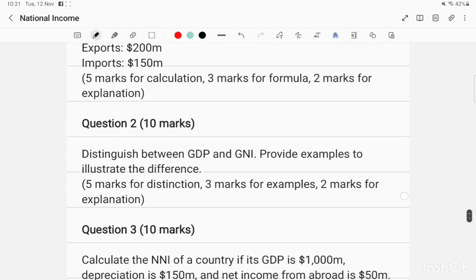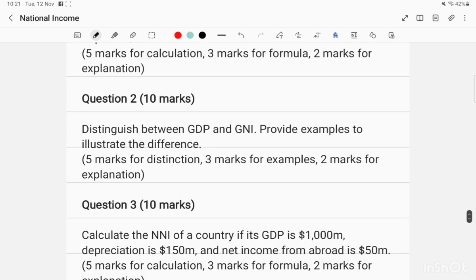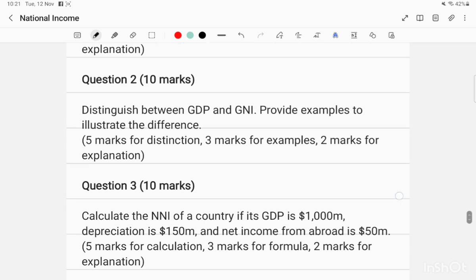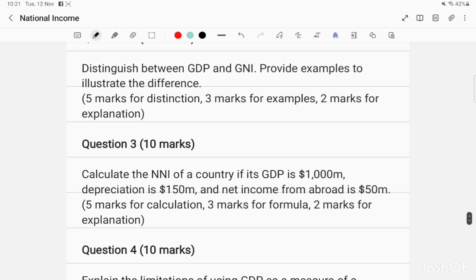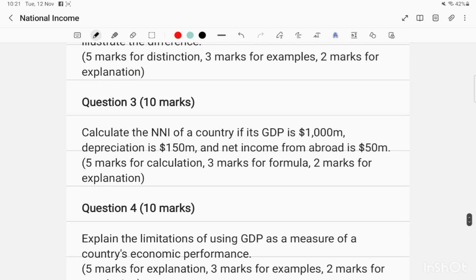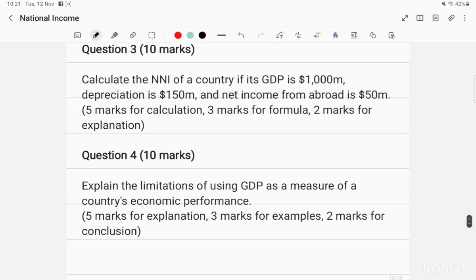Question number 2. Distinguish between GDP and GNI. Provide examples to illustrate the difference. 5 marks for definition, 3 marks for examples and 2 marks for explanation. Question number 3. Calculate the NNI of a country if its GDP is $1,000 million, depreciation is 150, and net income from abroad is 50 million. So you can find it easily.